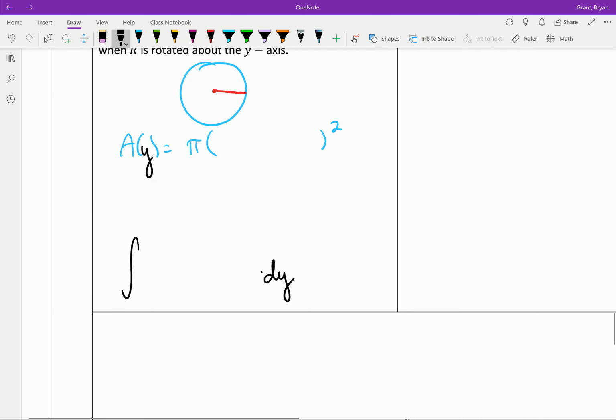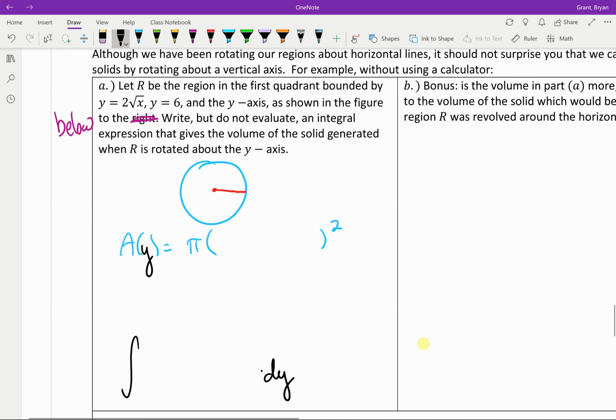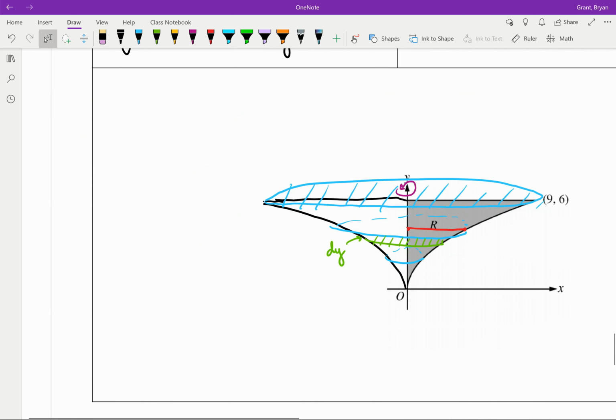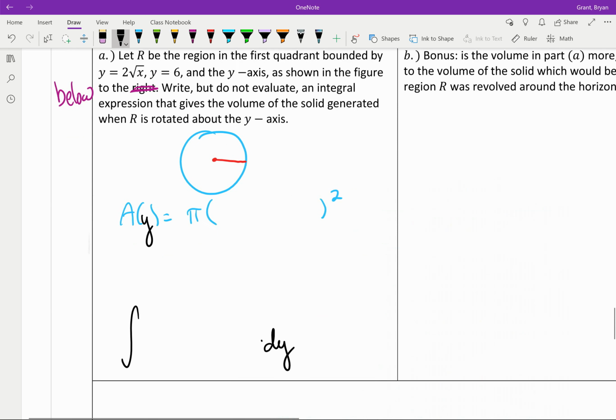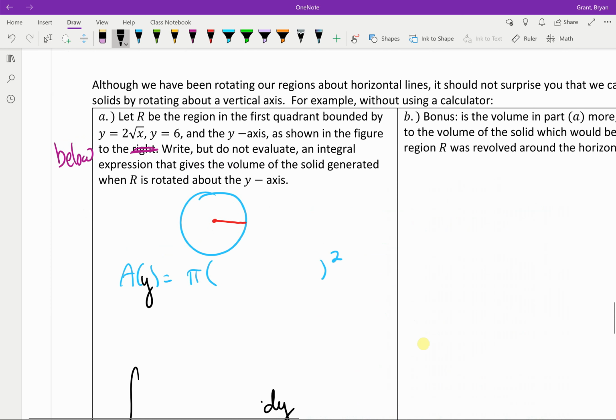And so, if we look up at our equations, they're currently in terms of x. That's not super useful. Well, one of them is useful. That is our y-axis, x equals 0. That's good, but my other equation's not. So I'm going to need a little bit of space here. We'll just do it over here. y equals 2 square roots of x.